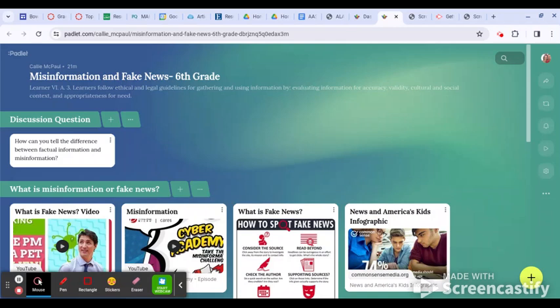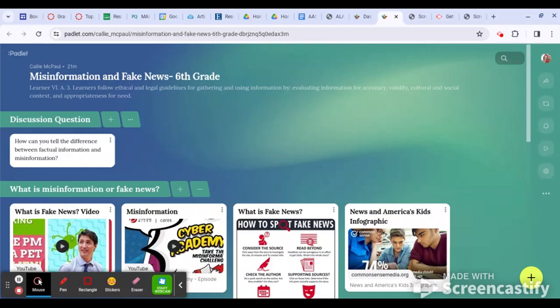Hello. This Padlet was created to teach you about misinformation and fake news. In this Padlet, learners will follow ethical and legal guidelines for gathering and using information by evaluating that information for accuracy, validity, cultural and social context, and appropriateness for need.